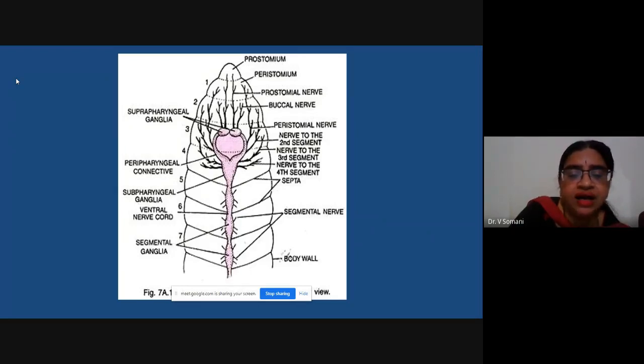You can see on both sides it has a connective. So you have to remember the pharyngeal region. There is one aggregation above the pharynx, one aggregation on the posterior side of the pharynx. Okay, so it is the suprapharyngeal ganglion and subpharyngeal ganglion, which will be connected to each other by means of a connective, and then further it will continue into the nerve cord. In every segment you will find that there is a ganglion and segmented nerves are present over there. So this is a brief plan of the nervous system in case of annelid worm.